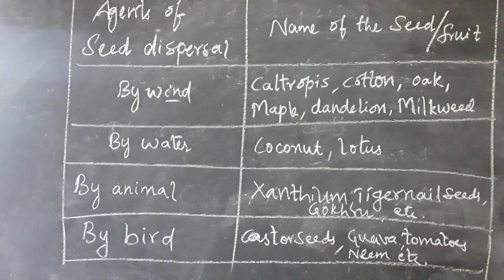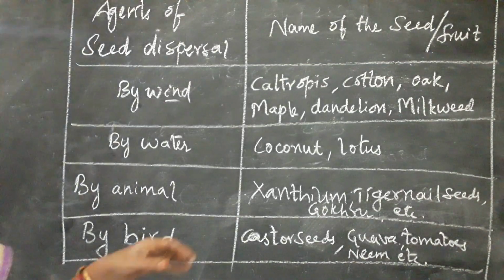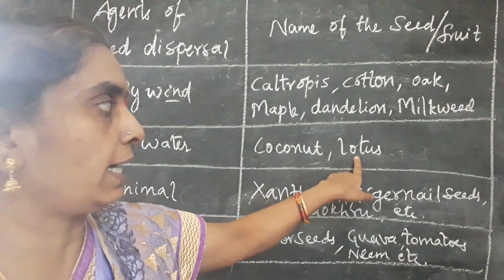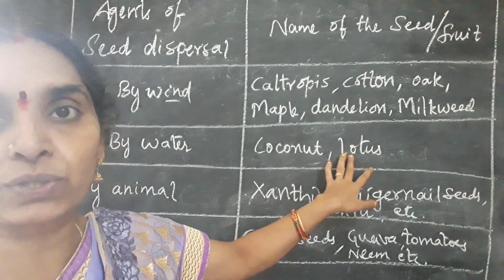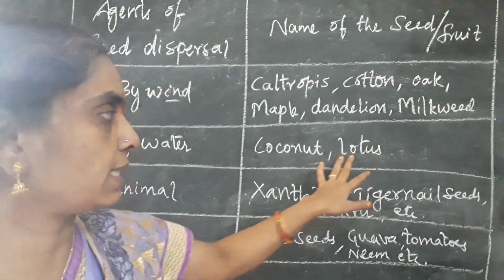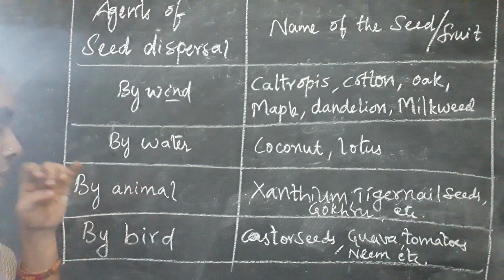Most of the seeds are carried away by the flow of water, and so we can see lotus in the sea, in river waters and so on.